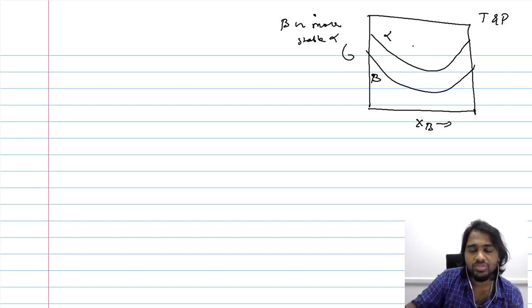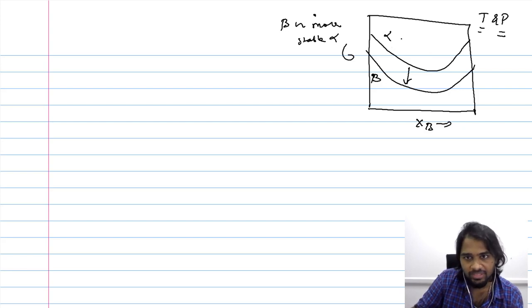So even when you start a system with alpha, it will automatically transform to beta. So for this combination of temperature and pressure, from the Gibbs free energy, it is possible for us to state which phase is more stable than the other.